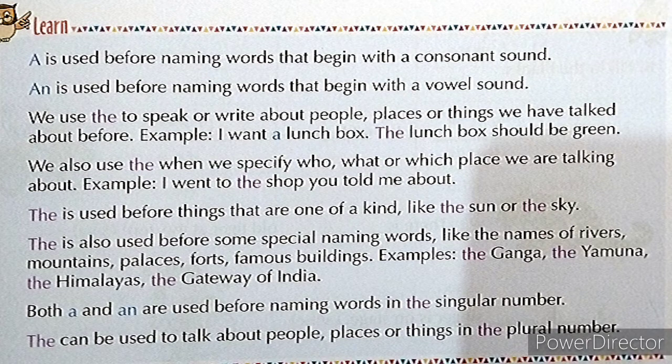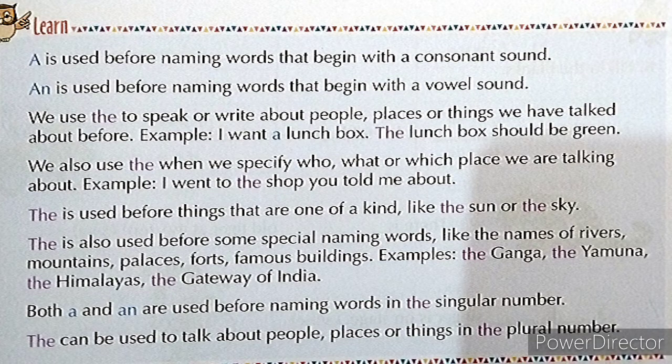See, a is used before a naming word that begins with a consonant sound. Now, what is a consonant? Basically, the vowels are A, E, I, O and U. In the alphabet, 26 letters are there. In those 26 letters, A, E, I, O and U are called vowels, and the rest of the letters are called consonants. So, a is used before naming words that begin with a consonant sound.